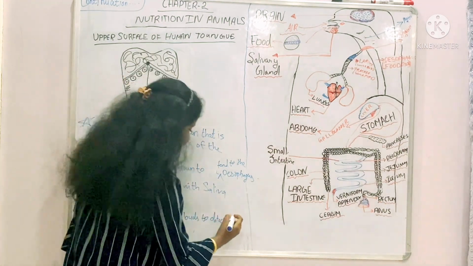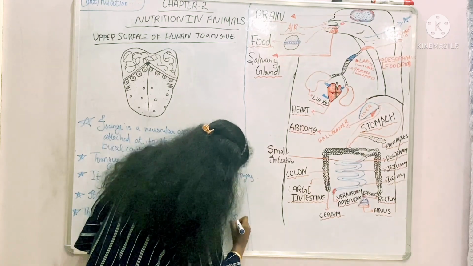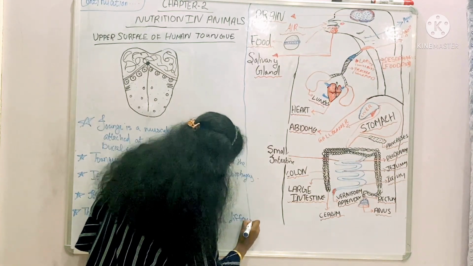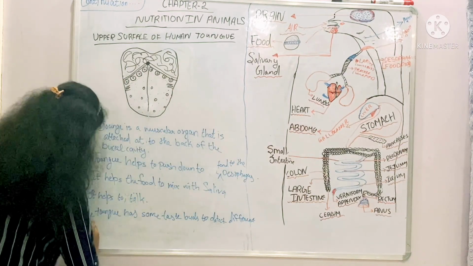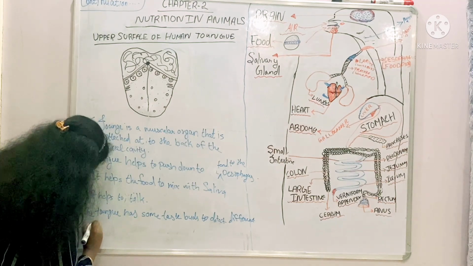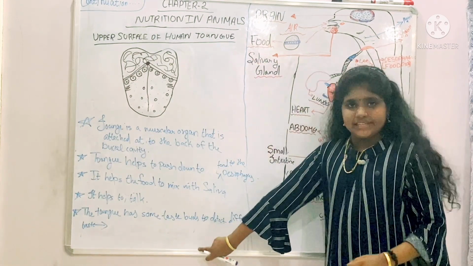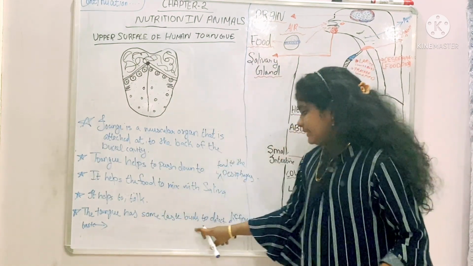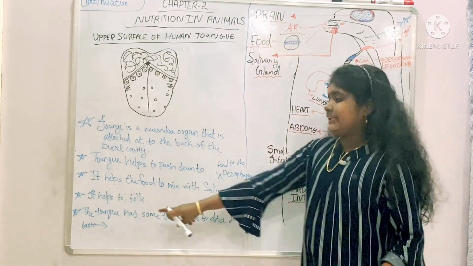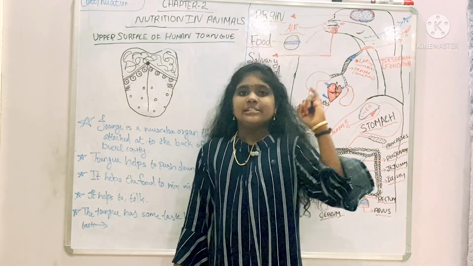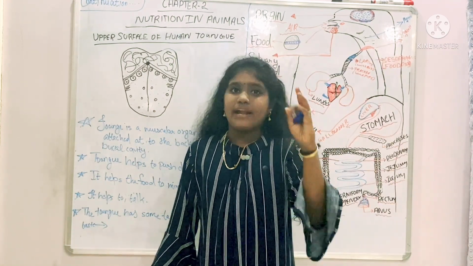What are the tastes? Sweet, bitter, sour, and salty.